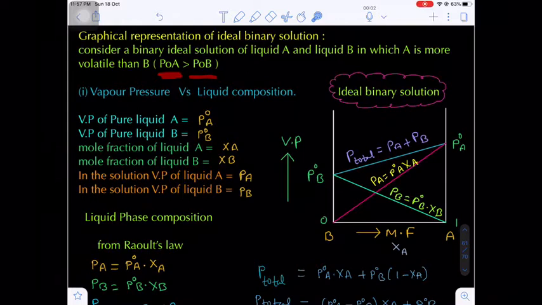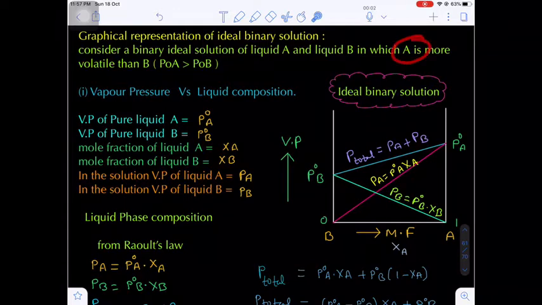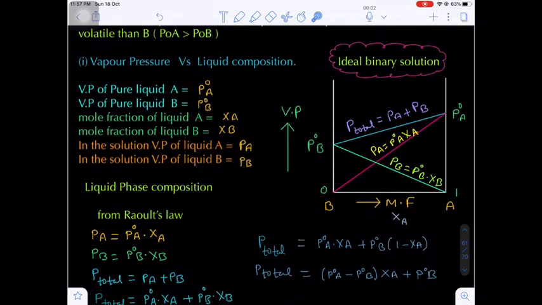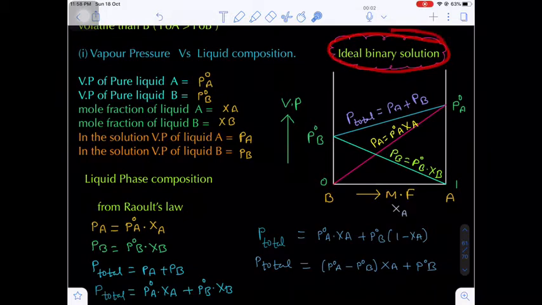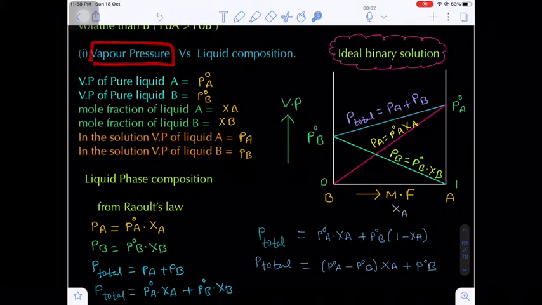It is not always compulsory. If you want to take liquid B as more volatile, you can consider liquid B more volatile than liquid A. This is only an assumption. Okay, now we are dealing with binary solutions. First of all, we are dealing with the curve between the vapor pressure versus the liquid composition.